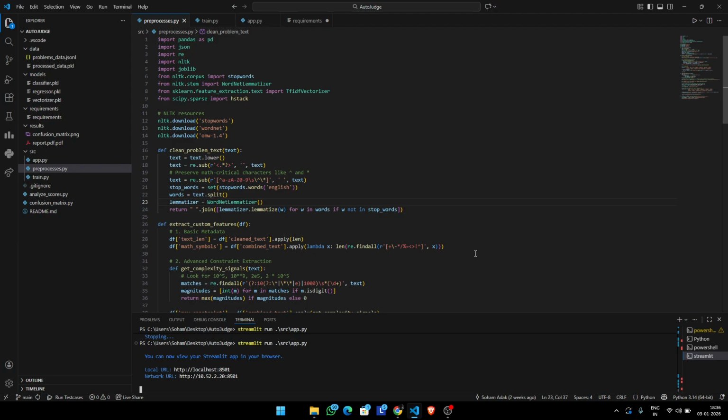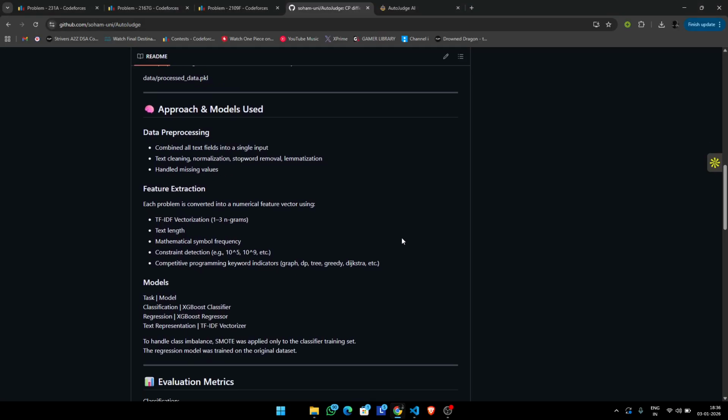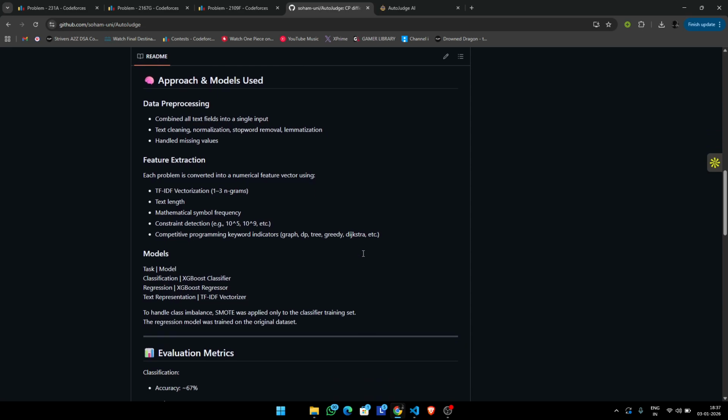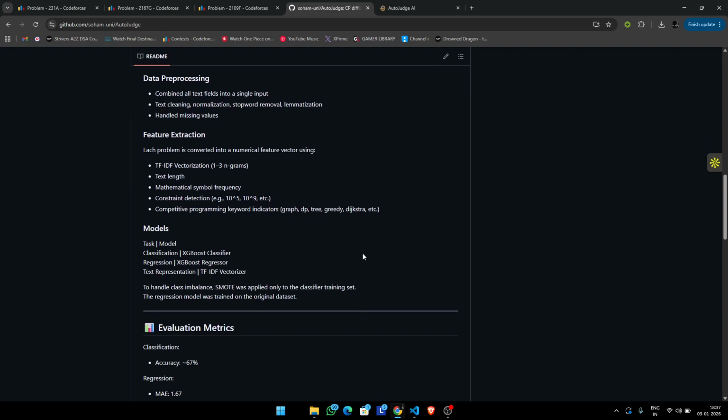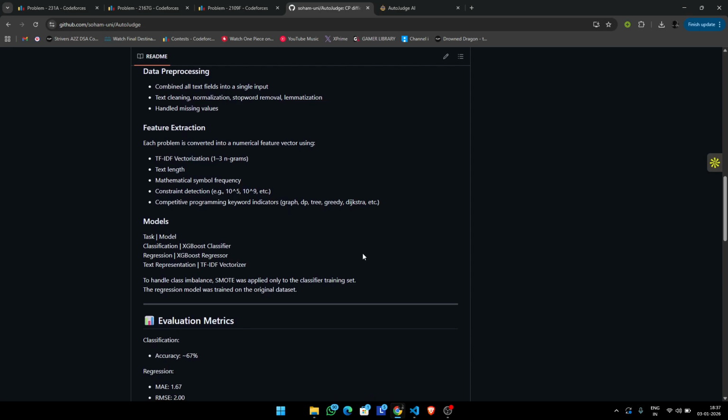The goal of this project is to assist platforms and educators in quickly estimating the difficulty of a problem using machine learning. Moving on to the project overview and approach. We start with a dataset of competitive programming problems containing problem descriptions, constraints, and their difficulty labels. The pipeline consists of text preprocessing: cleaning, lowercasing, removing stop words, and lemmatization. Then we do feature extraction using TF-IDF vectorization to convert the problem statements into numerical form.